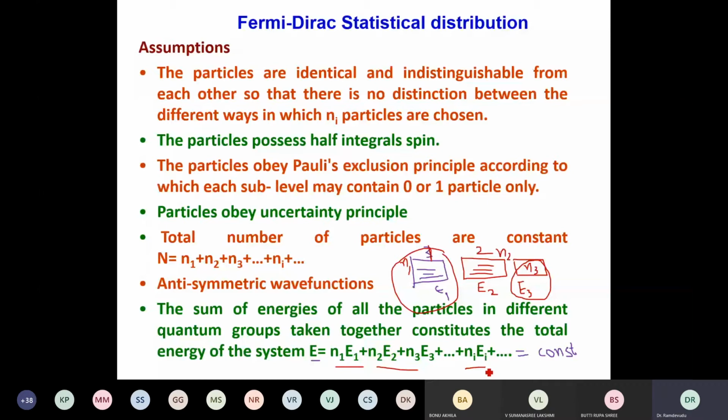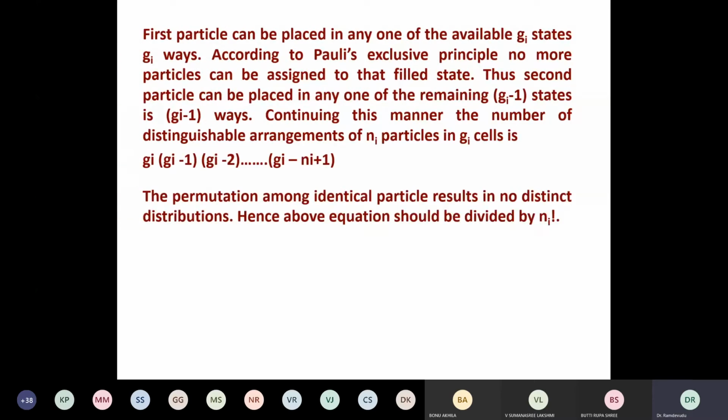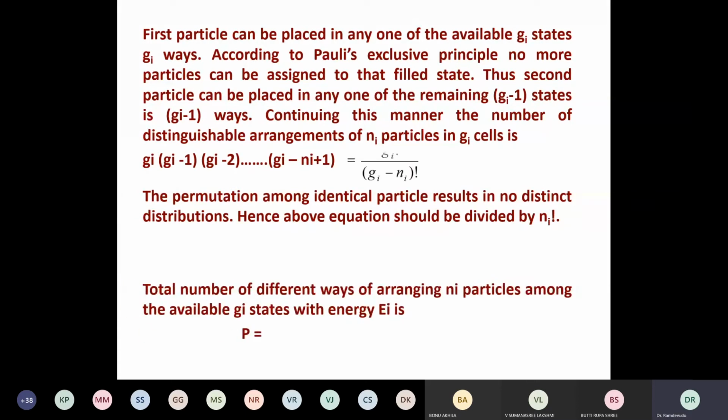And I am not going to discuss the detailed derivation of this. Still, I am giving some ways of keeping the particles in different combinations and permutations, these are the possible ways of keeping the particles. However, you should remember that if there are Ni particles, you should have at least Gi states or more than that to keep the particles.